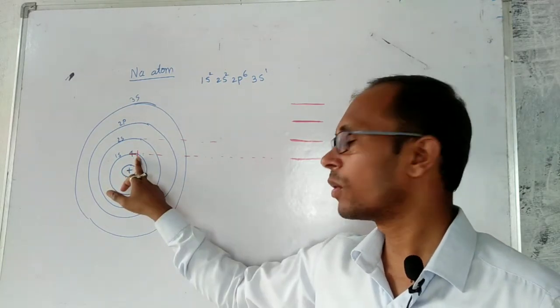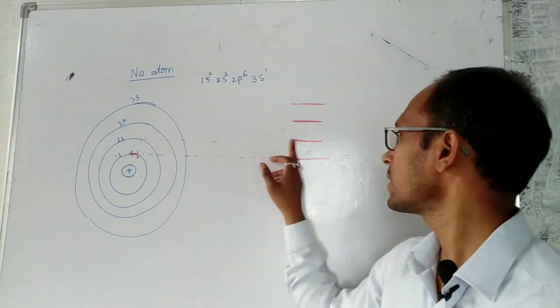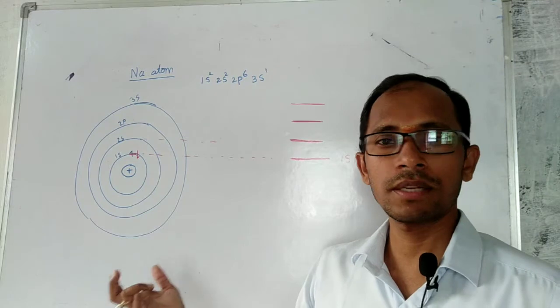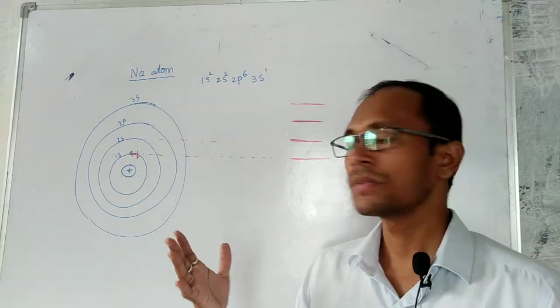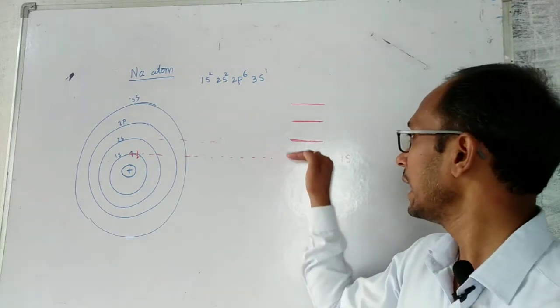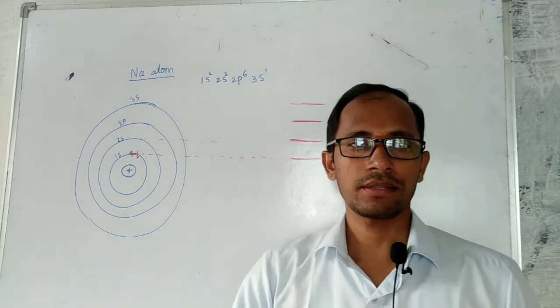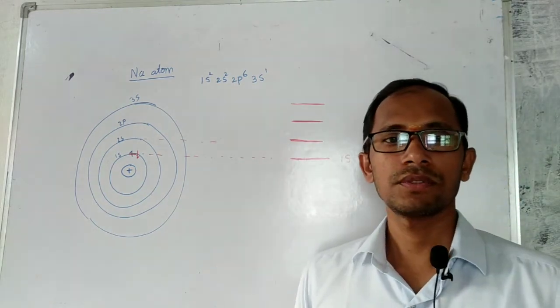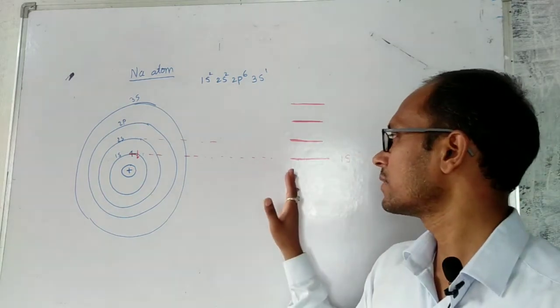For this it needs more energy, for this less energy. I am showing it as less because these energies are negative energies, since they come from the attraction force. So these are the energy levels of the electrons, and these levels are discrete energy levels. I hope you understand energy levels.